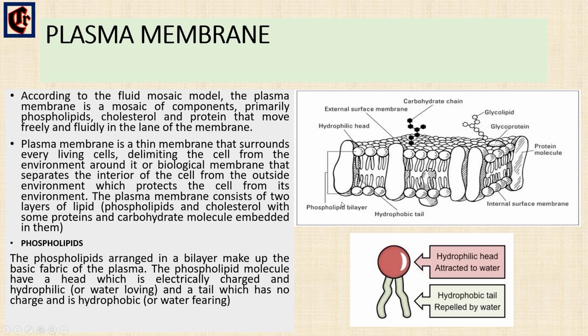Phospholipids. The phospholipids are made of glycerol, phosphate, and two linked fatty acids, that is the saturated and the unsaturated fatty acid. So these phospholipids are arranged in a bilayer. Bilayer, that is two layers, and the head of this phospholipid is electrically charged, that is negatively charged, and it is hydrophilic, that is water loving.